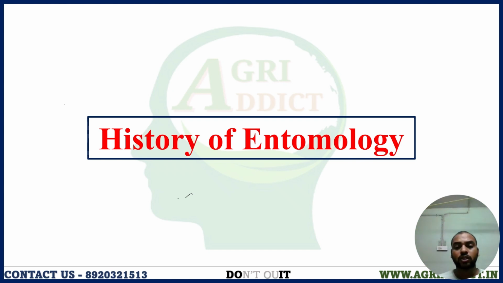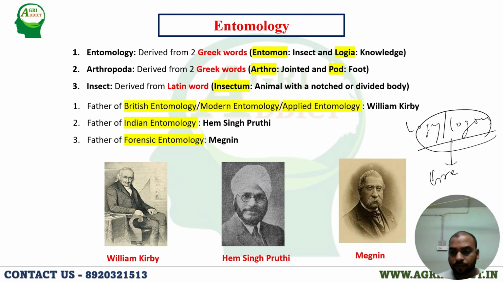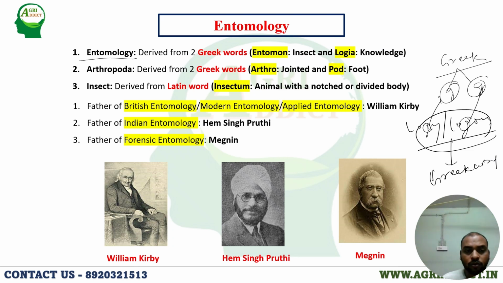Before going to the history of entomology, you should know what entomology is and from which words this term is derived. I'll tell you one thing. When logi or logos is there, that is derived from the Greek word. How can you remember? In logi, G is there. In logos also G is there. So it is derived from the G, that is Greek word. Similarly, here in entomology, logi, that means G is there. Derived from the two Greek words: one is entomon, that is insect, and logia, that means knowledge.